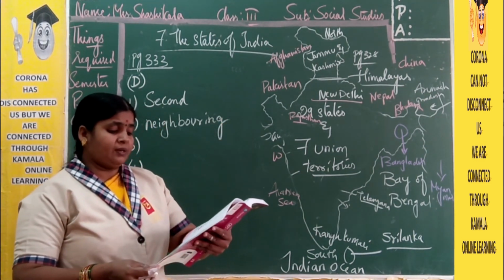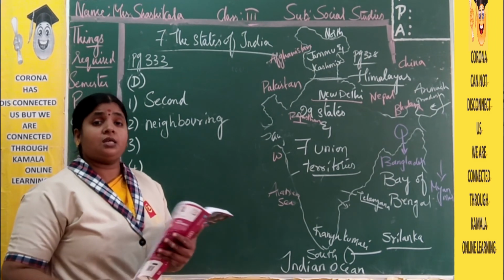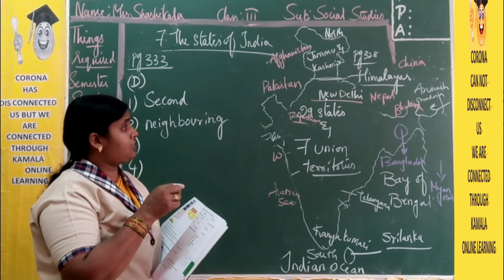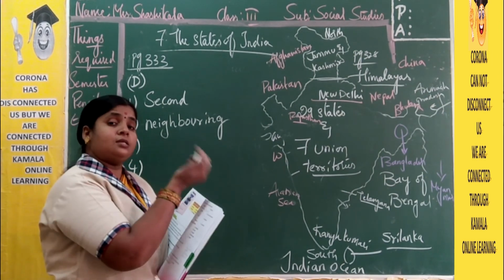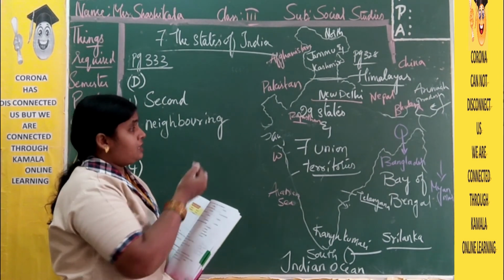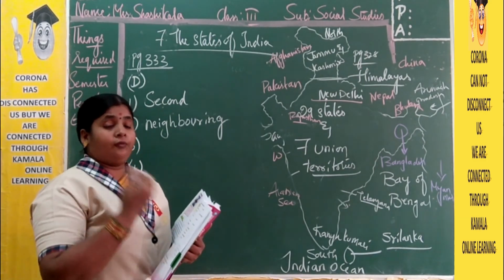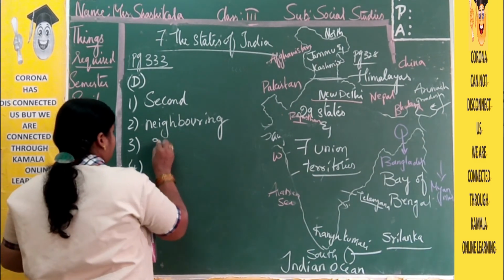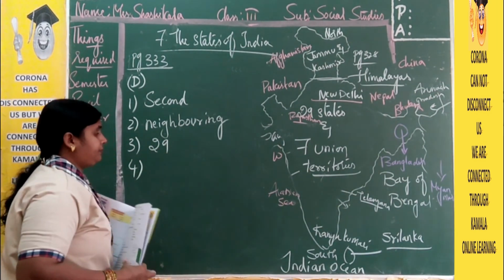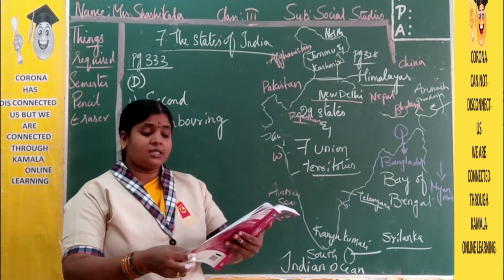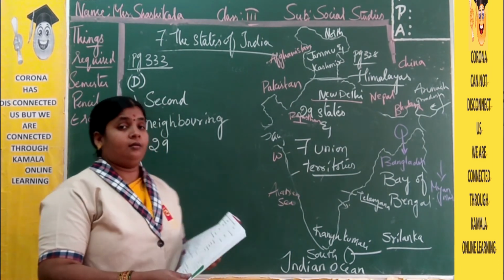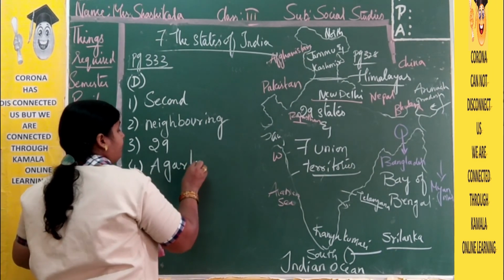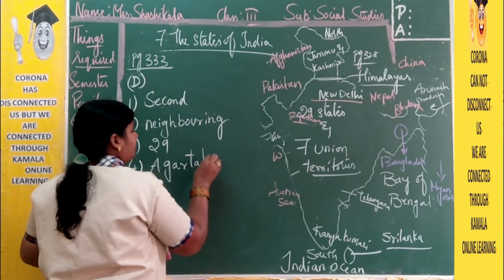Now next, India has been divided into dash states. How many states do we have? 7 states? No, 7 are the union territories which are ruled by the central government. But 29 states are there which are ruled by the chief minister of each state. So here we have 29 states. And fourth one, dash is the capital of Tripura. Agartala. Agartala is the capital of Tripura.